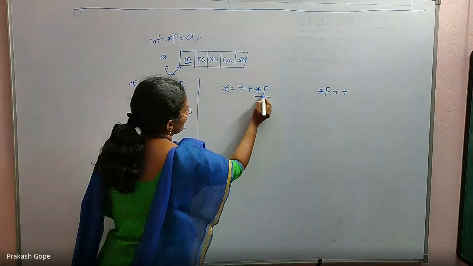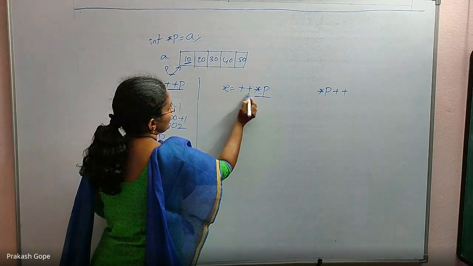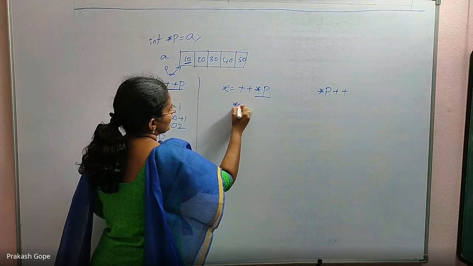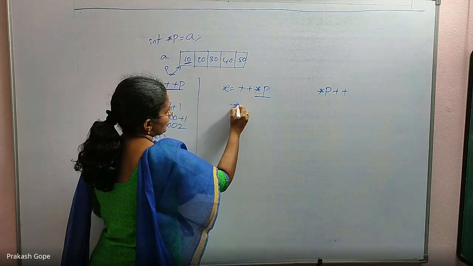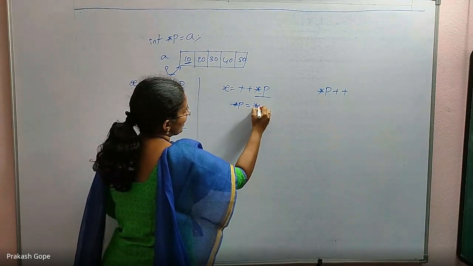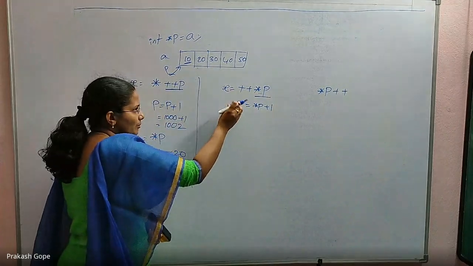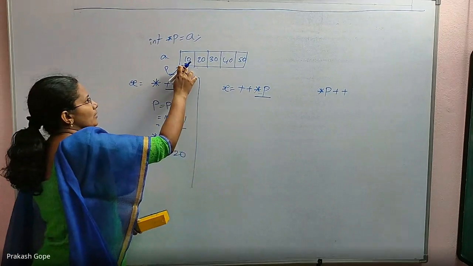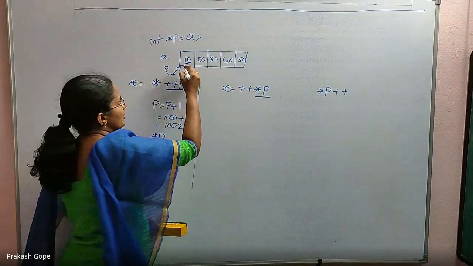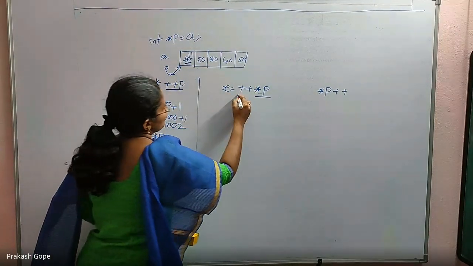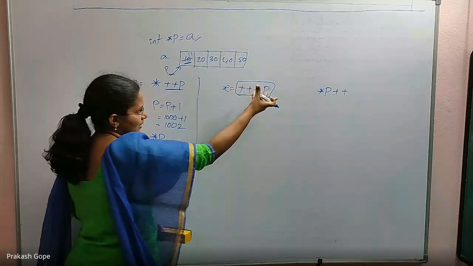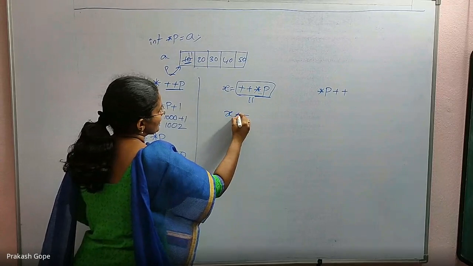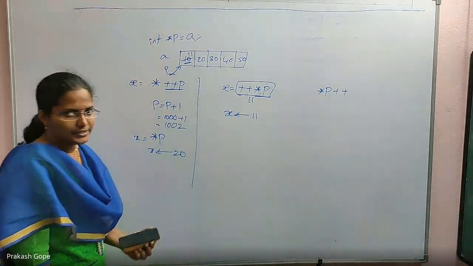So that location must be incremented. The meaning of this line is star p equals star p plus 1. So that location 10 must be incremented, and it becomes 11. Once the incrementation is done, the value of the whole expression is 11, and that 11 gets assigned to x. That is the meaning.